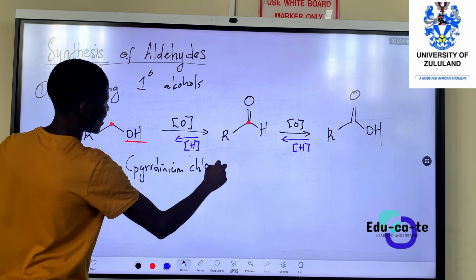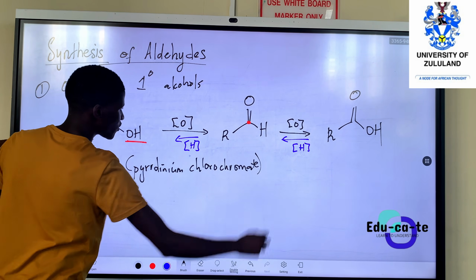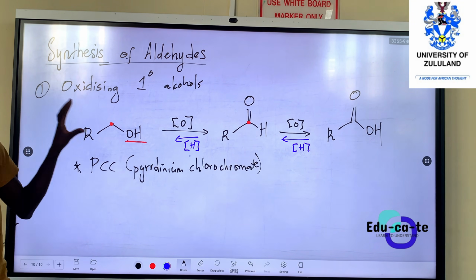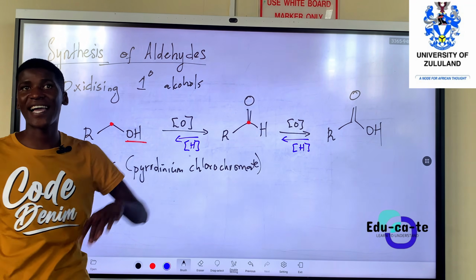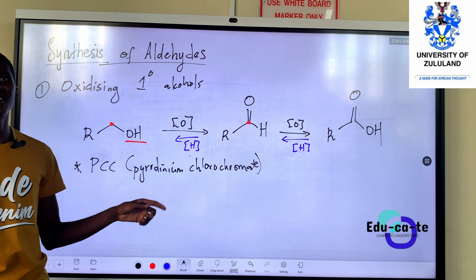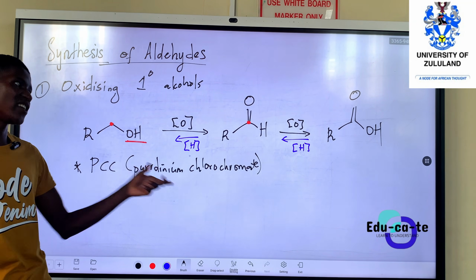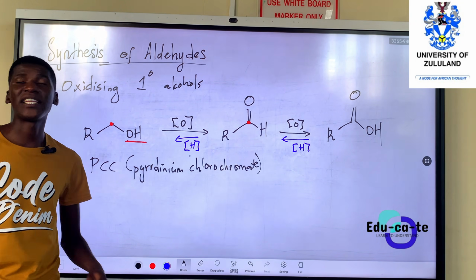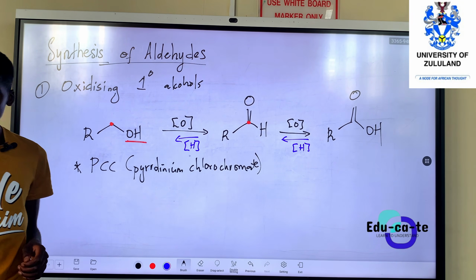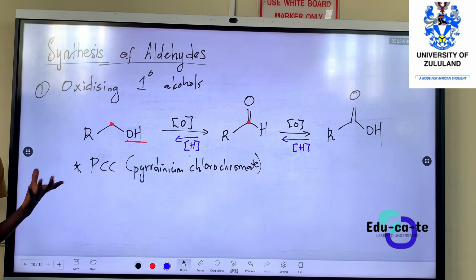So pyridinium chlorochromate salt is ideal for the oxidation of our primary alcohols into aldehydes. PCC is just a reagent. If we want to convert our alcohol into an aldehyde, we use pyridinium chlorochromate, which we just abbreviate as PCC.